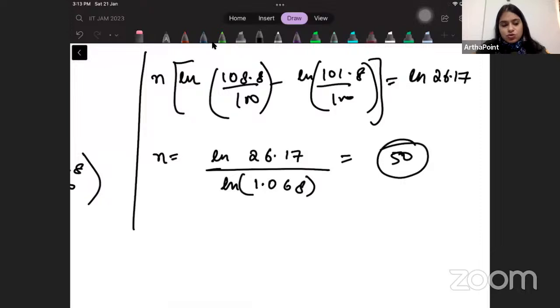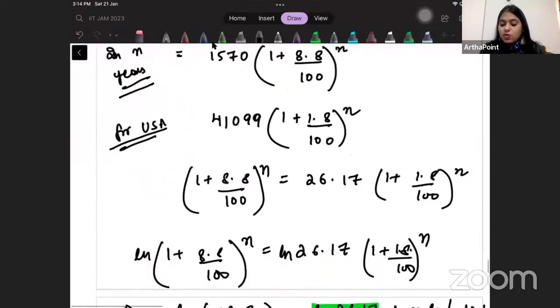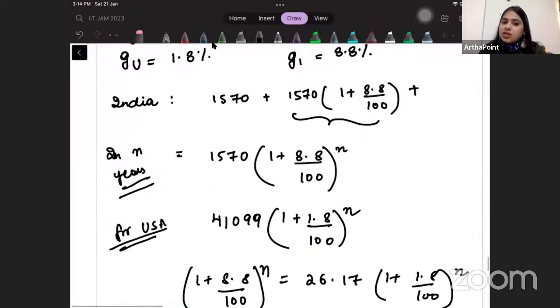So the value of n will come approximately. Solving, I am leaving up to you. I think you can do the basic ln solving. I'm not going to do that. The concept is very simple. You want to equate the GDP of the two economies after some years, and you have to find when will they coincide. So they will coincide after approximately 50 years.